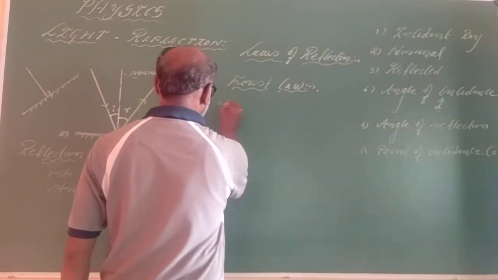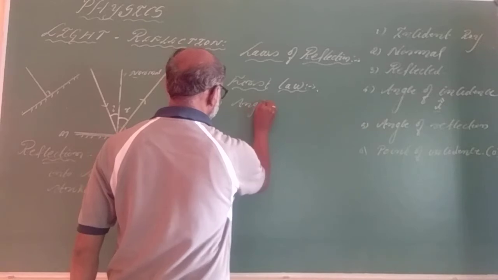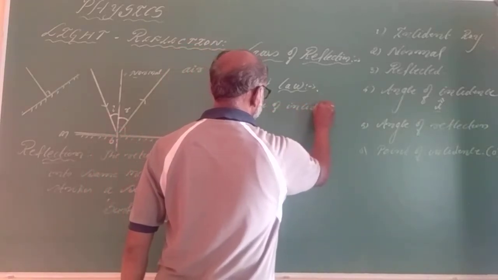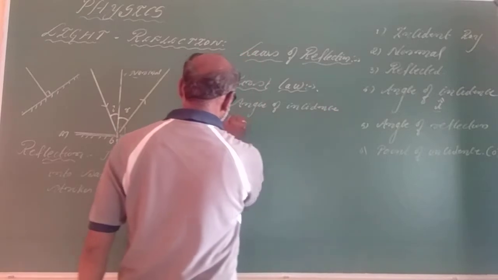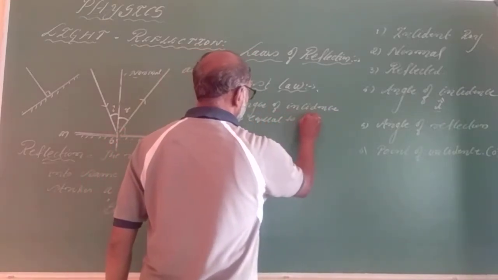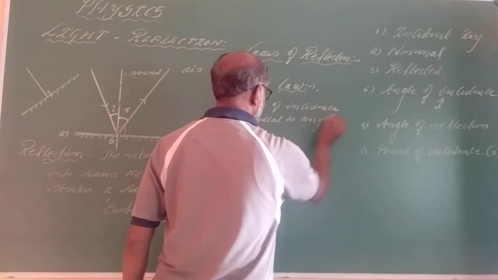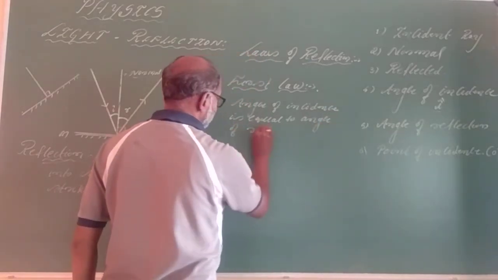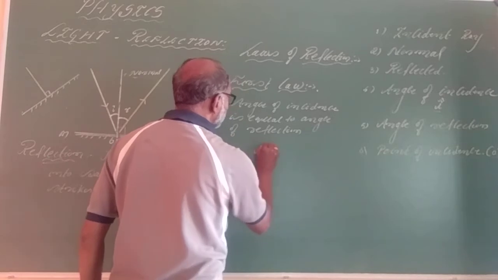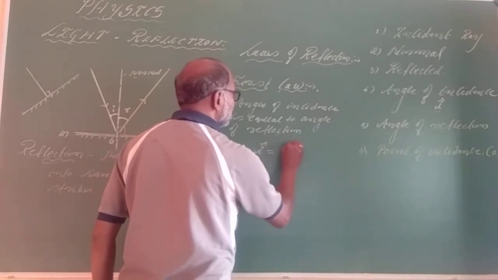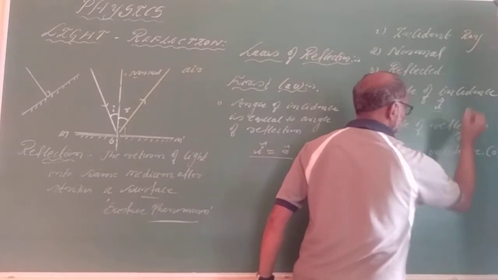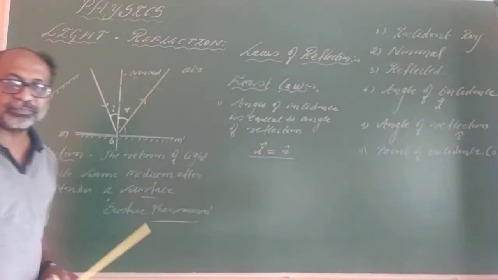So the first law is: angle of incidence is equal to angle of reflection. Therefore, angle i is equal to angle r.